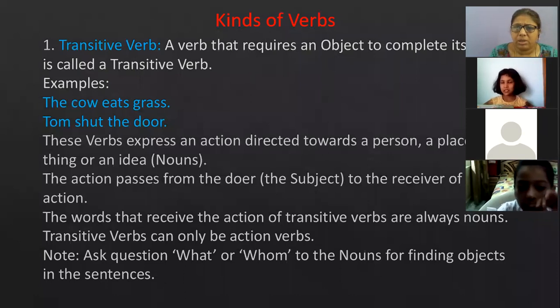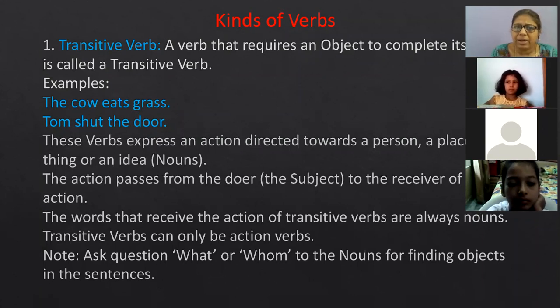Tom shut the door. So now when we divide the sentence again in three parts, the cow and Tom, they are subject. What are the action words shown here? Eats and shut. So when I speak about the sentence, the cow eats, Tom shut, sentence is meaningless.